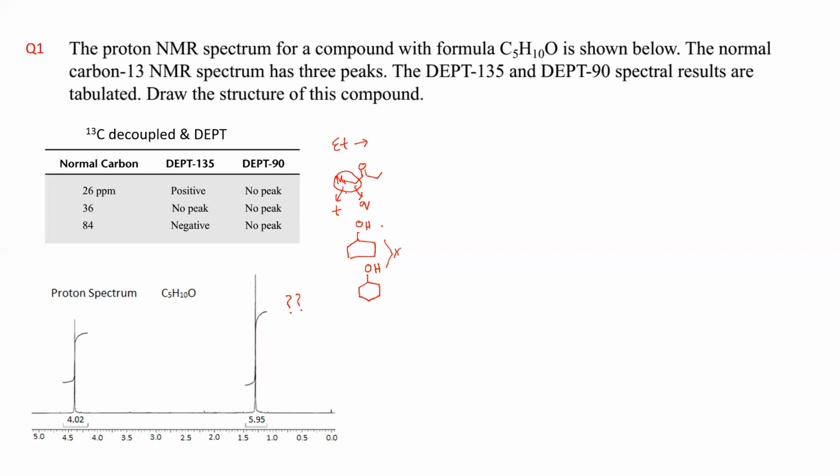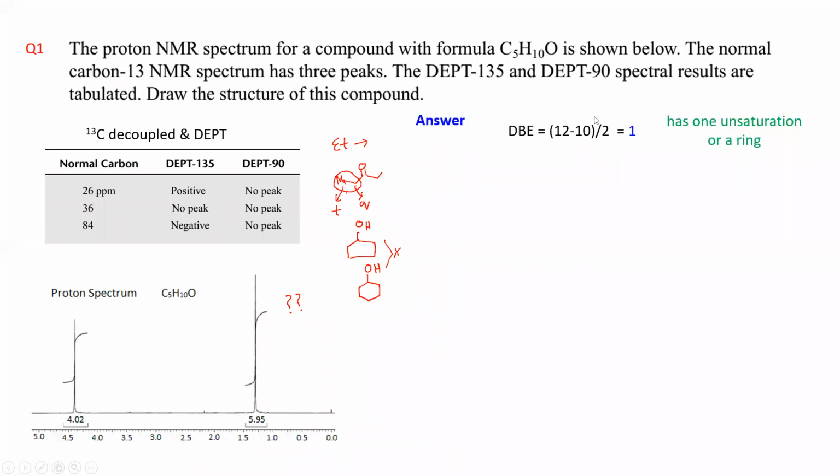So let me explain what could be the possible answer. First, how to approach this problem? You have to start from the beginning based on your formula given, right? When you have a formula, quickly you have to find out whether you have any kind of double bond equivalence.